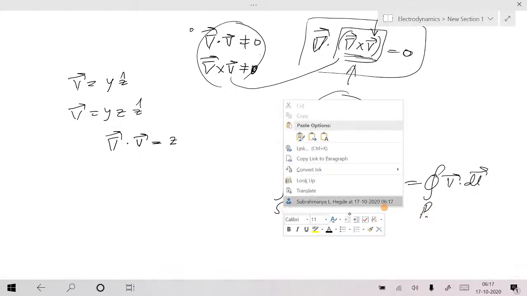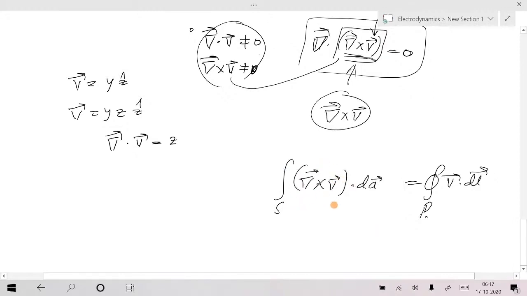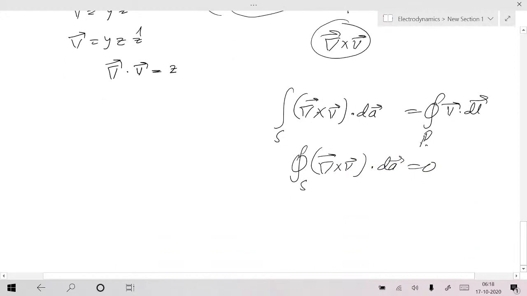I think I did explain this part. Again, in that case, look here: the closed surface integral is 0. The closed surface integral of the curl of any vector field is 0. Later we are going to make use of this kind of equation. Is it clear? Yes.